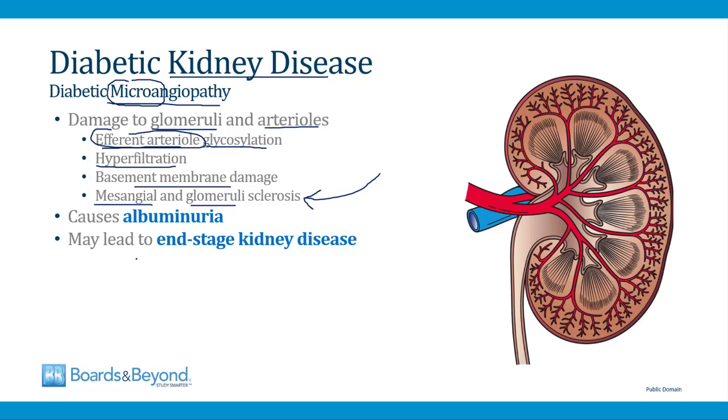Early on in diabetic kidney disease, patients develop albuminuria. Normally, there's very little albumin that finds its way into the urine, but the level of albumin in the urine can go up in early diabetic kidney disease. And we'll talk about this in just a minute because it's useful for screening. Eventually, diabetes can lead to end-stage kidney disease, and patients can require renal replacement therapy like dialysis.